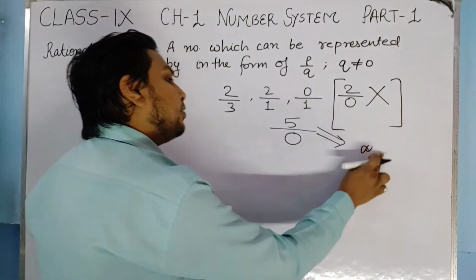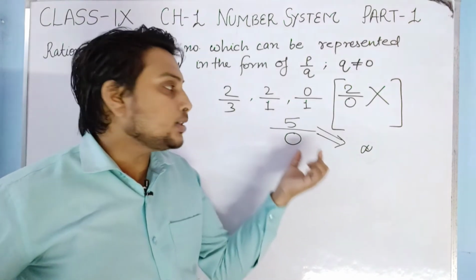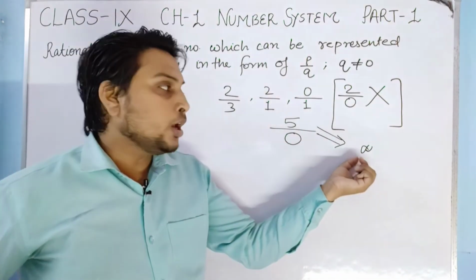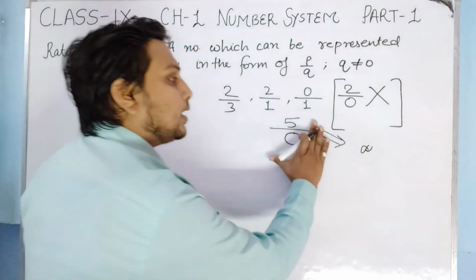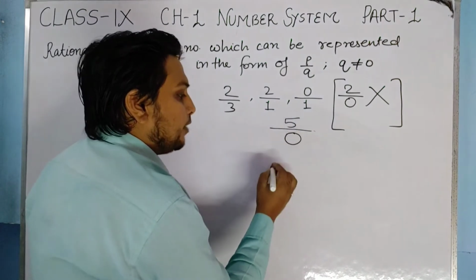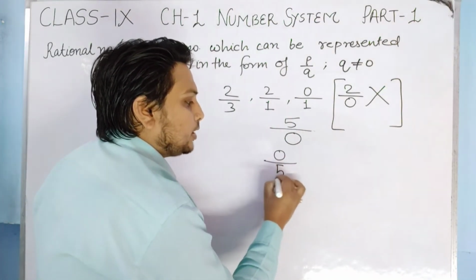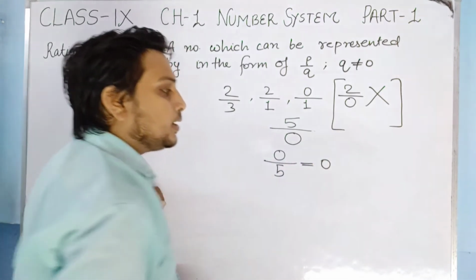So we used to say that it is infinite or undefined. And whenever 0 is divided by any number, the result will be 0.